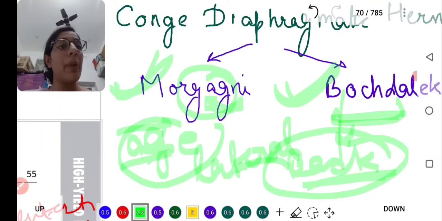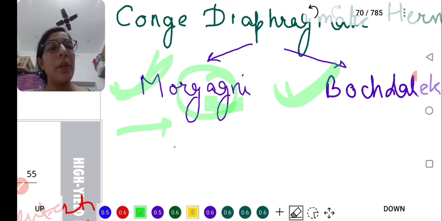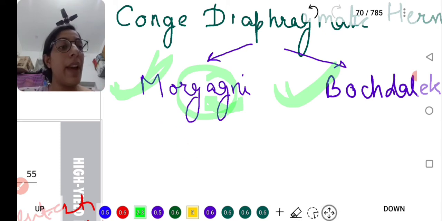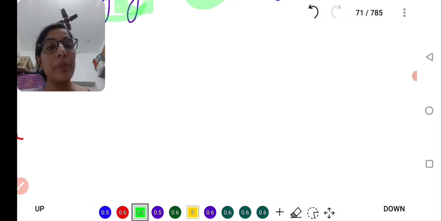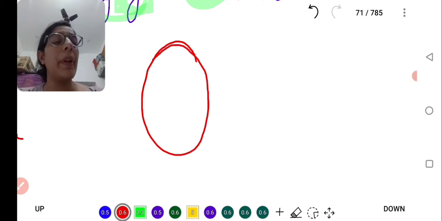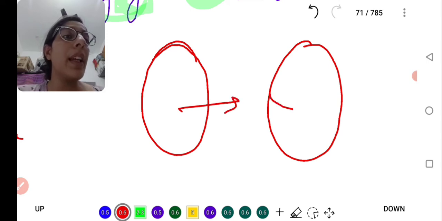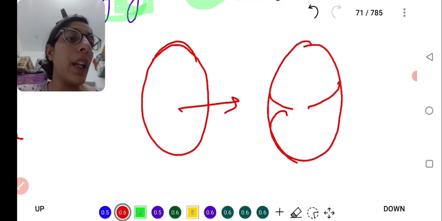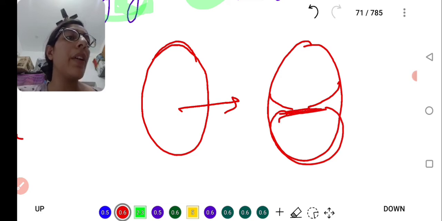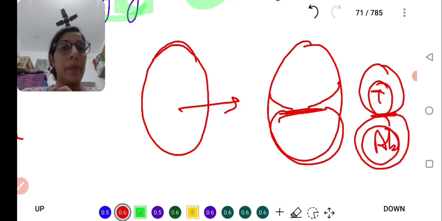What is going to happen, and why does Bochdalek hernia happen? What is the cause, and why is this question asked in embryology? Look, this is the pleuroperitoneal membrane. What happened? This pleuroperitoneal membrane moves centrifugally inwards and forms two parts. Here the thorax will develop, and here the abdomen will develop.